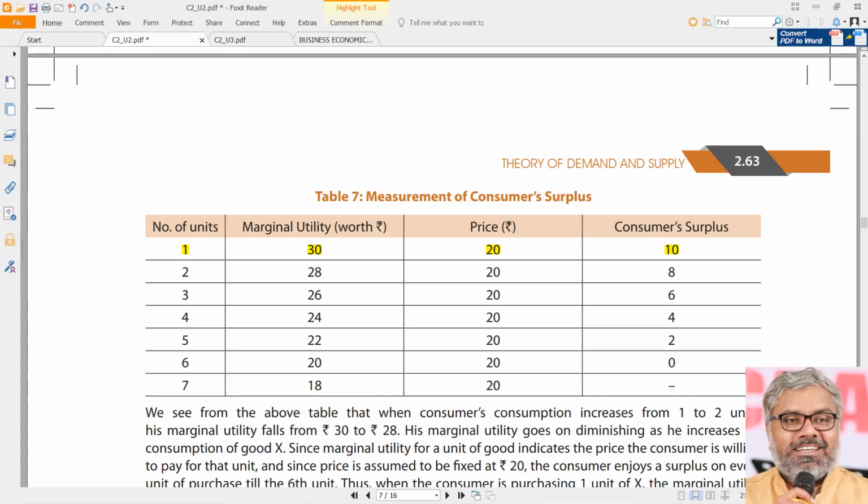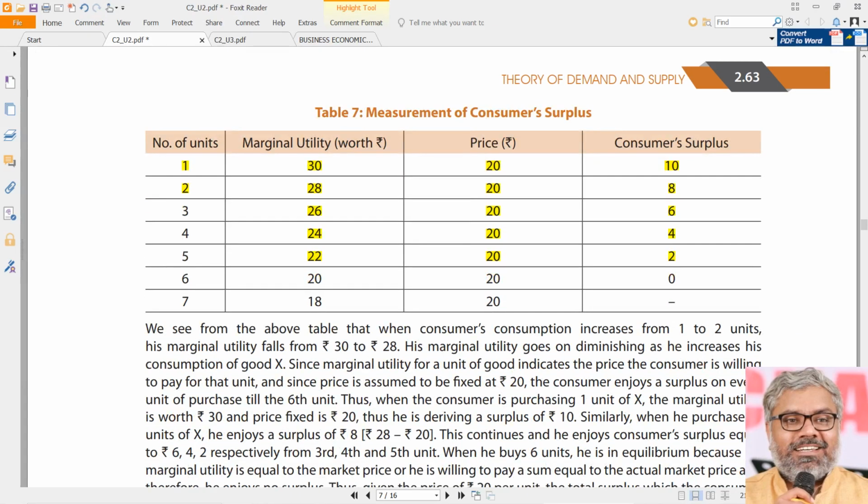Will he buy it or not? Definitely yes, because there is a consumer surplus; happily he will buy. But we know that if he wants to consume 1 more unit of the same commodity, the marginal utility will decrease from 30 to 28, let us say. But the price is still the same. What happened because of that? The consumer surplus also decreased, but still there is a surplus. Like this, as the marginal utility keeps on decreasing, since the price remains the same, the consumer surplus also decreases. That we can observe from this particular table.